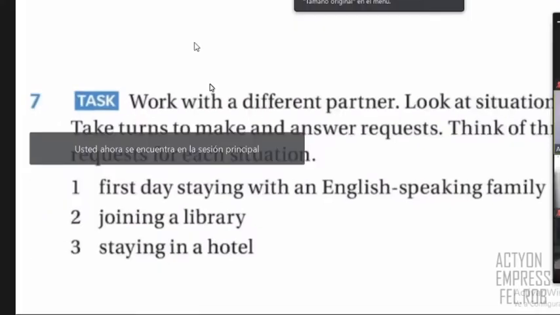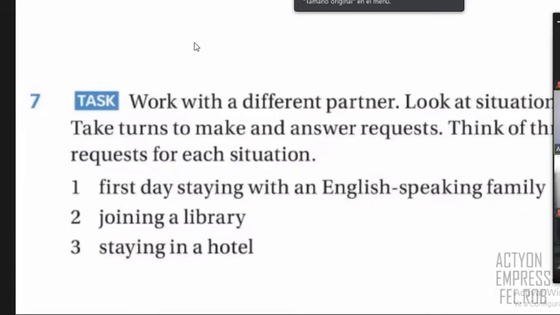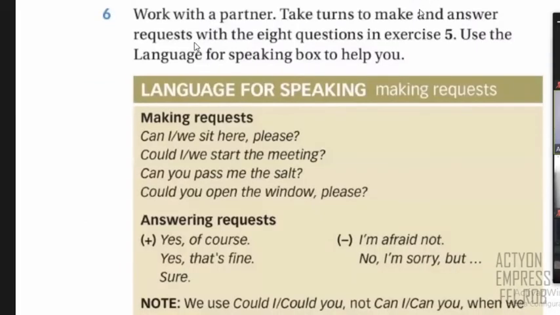Time, especially to practice the pronunciation, right? For example, let's remember here in this part, this word, the pronunciation is could, right? So let me write it over here. For example, when you write, it's like you put L, could, but the pronunciation is like this, you see? So it's not could with an L, you don't pronounce the L. You only say could, right? So it's can and could. So you can say, could I start the meeting, or could I register in the hotel, or could I have a book, please? And more, right? So could is that word.